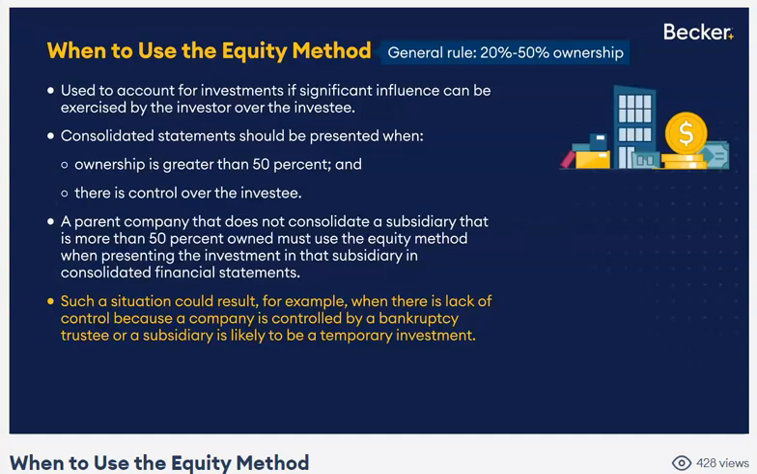So you own 20 to 50. You're thinking equity method. You might own more than 50. You're thinking control or consolidate. But if they tell you for whatever reason you don't have control, then once again, you'll use that equity method of accounting.